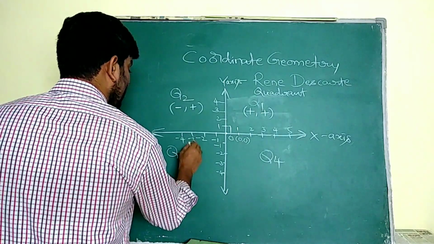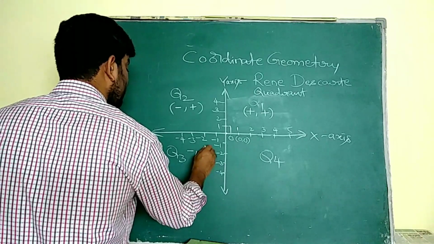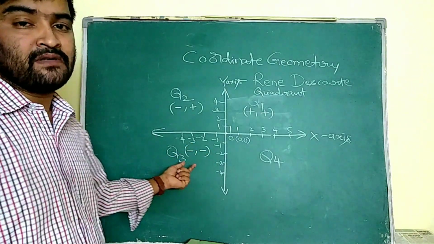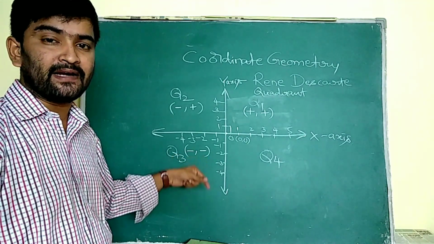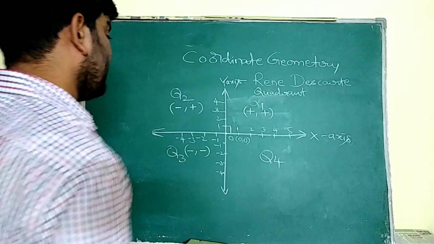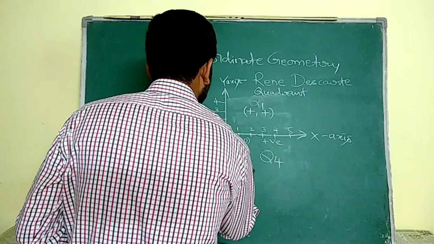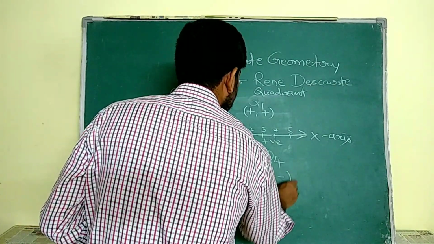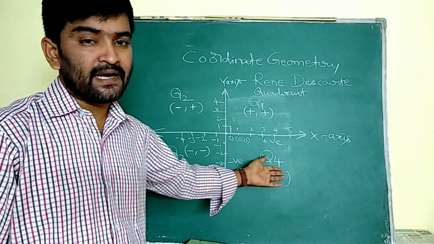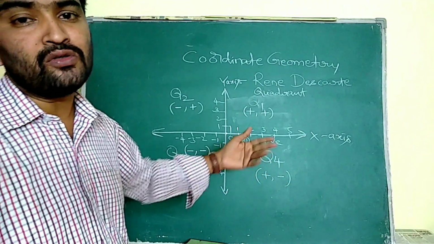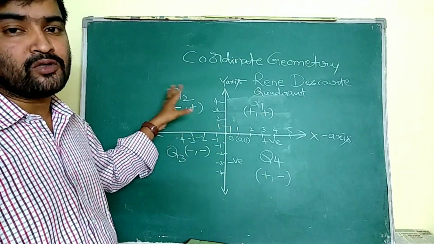Coming to quadrant 3, here x values are negative, so x values are taken first, and y values are also negative. That means the points having both x coordinate and y coordinate negative are in quadrant 3. Coming to quadrant 4, here x values are positive and y values are negative. So if the point is plus and minus, then it belongs to quadrant 4. This is the division of the coordinate plane.